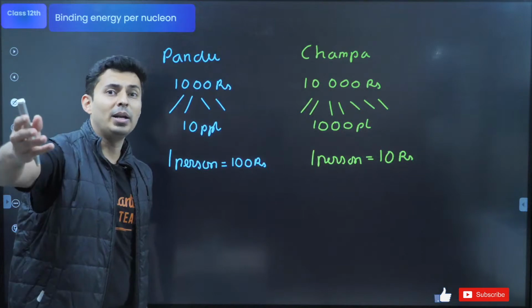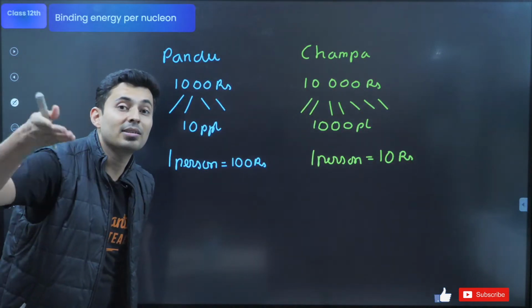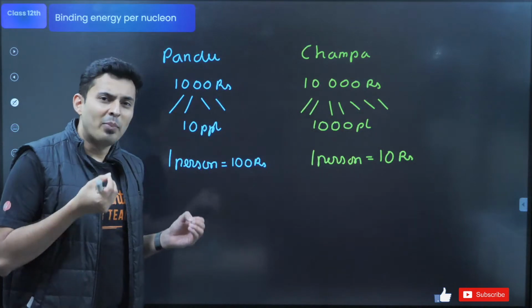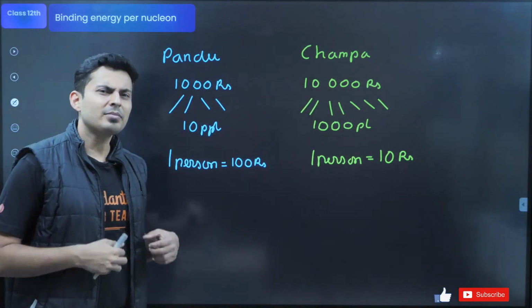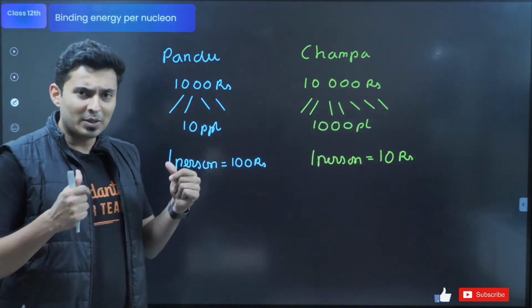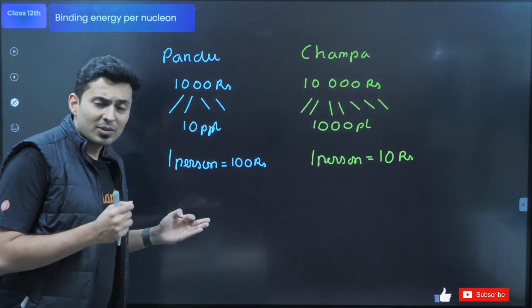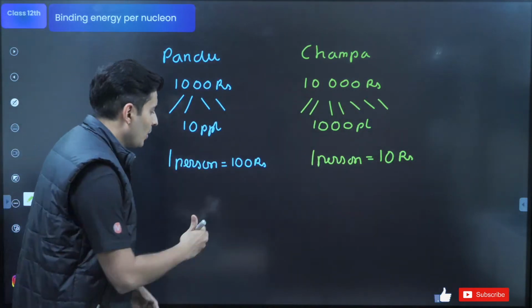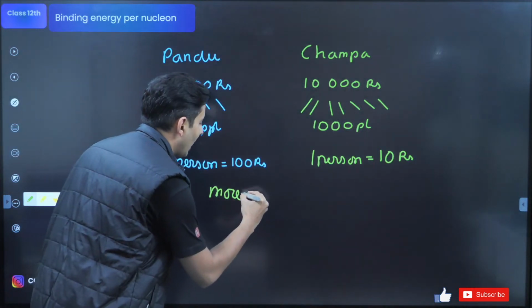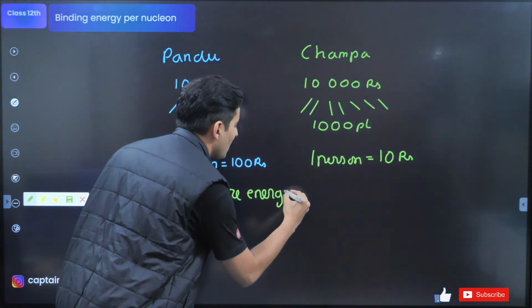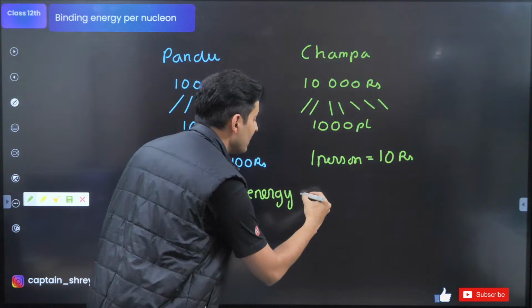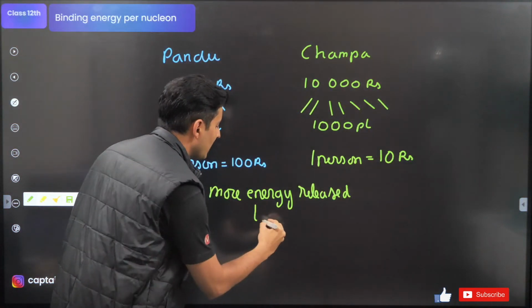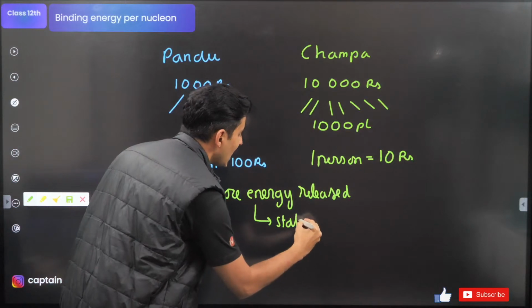Although Champa gave a lot of money to many people, what matters is per person how much money did you give. So that brings us to the concept of binding energy per nucleon. Now I'll give you why this concept is even more important. See guys, this binding energy is the energy released. Where more energy is released, it becomes more stable.